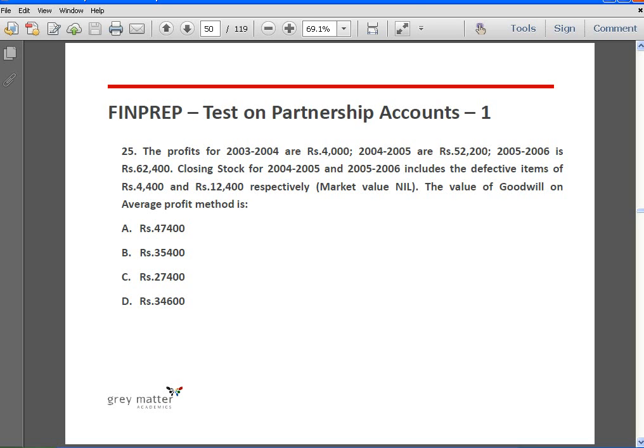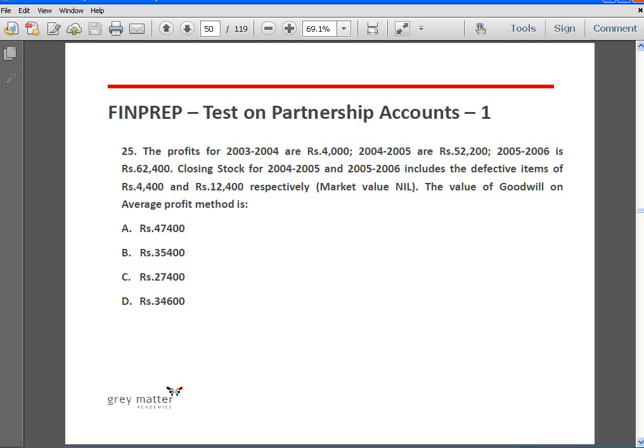So since opening stock is overstated, profit is understated, so we have to add back 4,400 to 62,400. Closing stock for 2005-2006 is overstated by 12,400, so we have to subtract 12,400 from 62,400 to arrive at the profits that have to be considered for valuing goodwill.